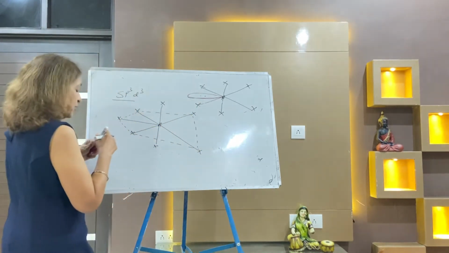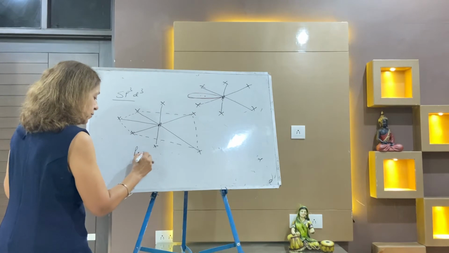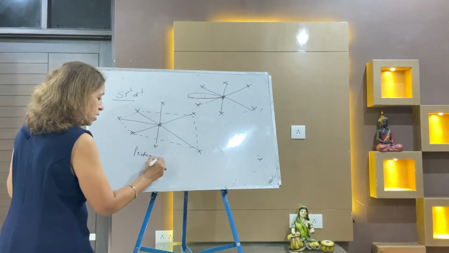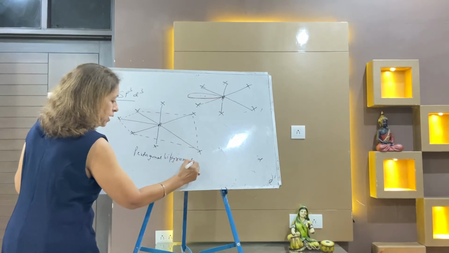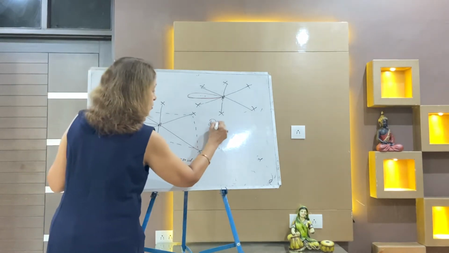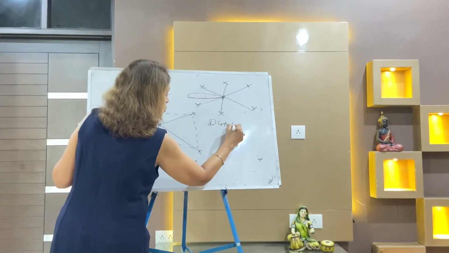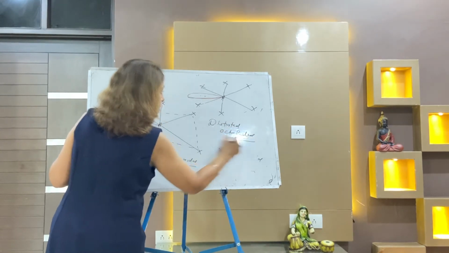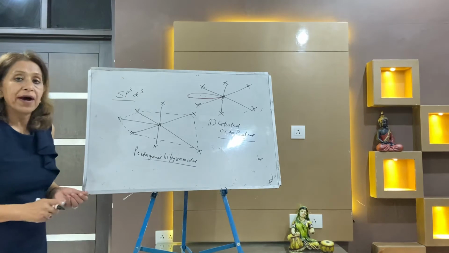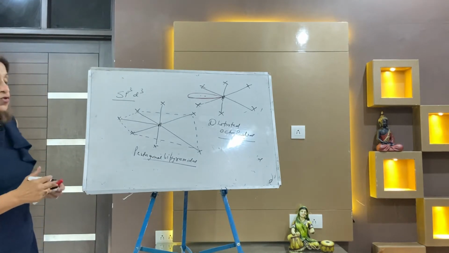So it is pentagonal bipyramidal, and it is distorted octahedral: 6 bond pairs and 1 lone pair. So this is all about it.